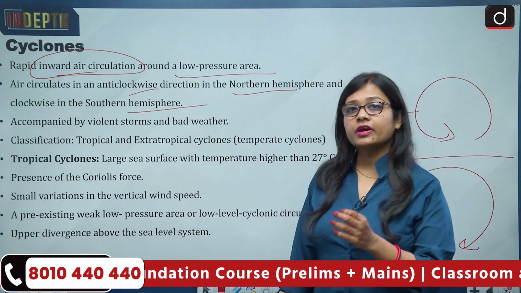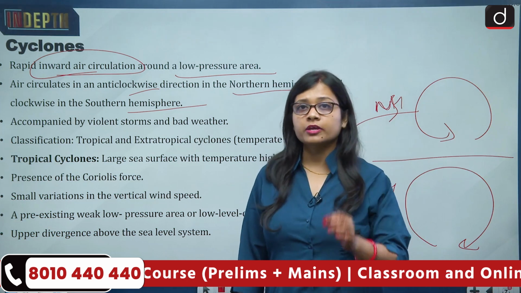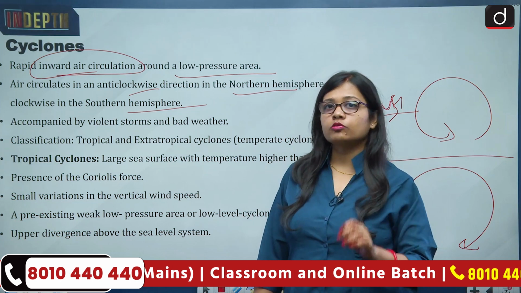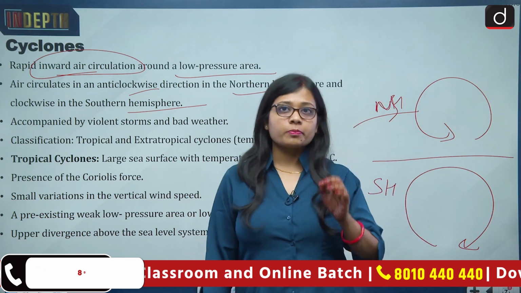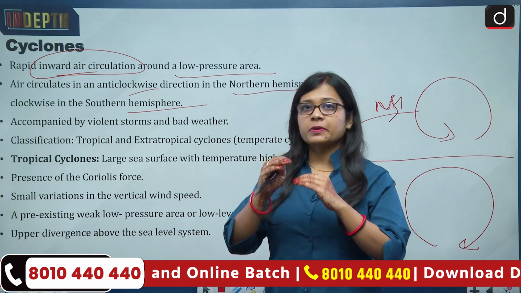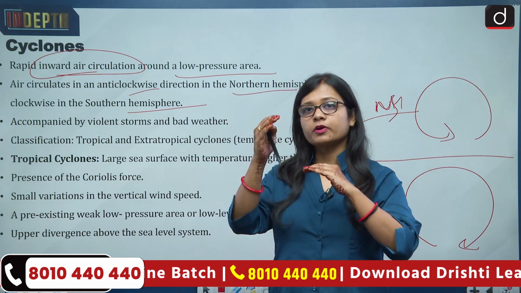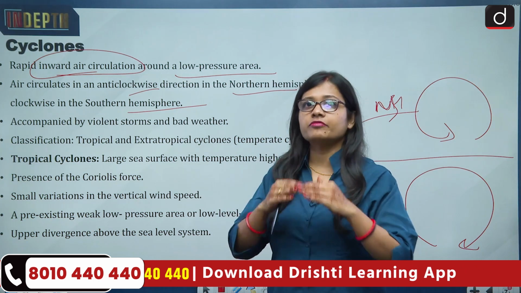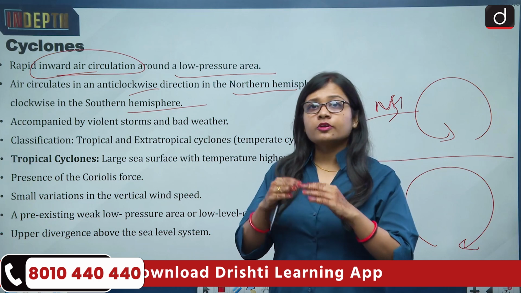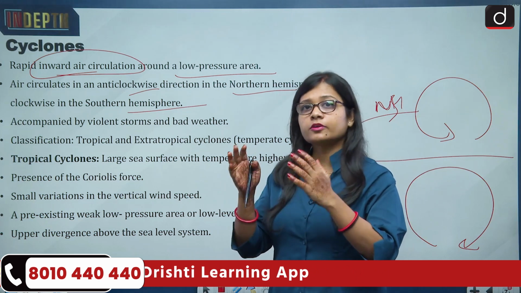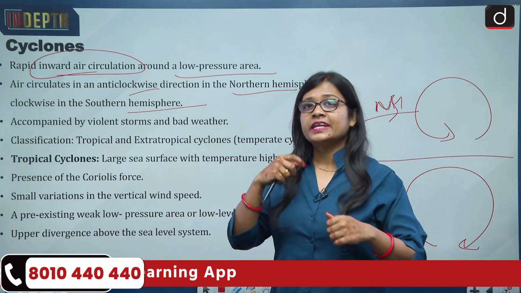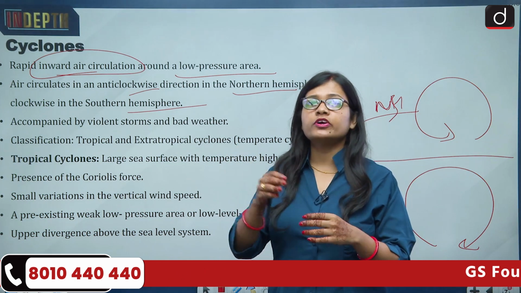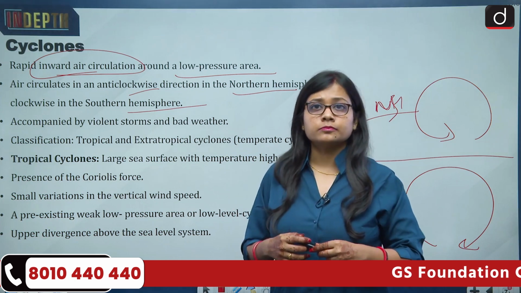Then if we classify cyclones, they can be classified into two types, that is tropical cyclone and extratropical cyclone. The tropical cyclone is the most common type and basically takes place in the tropical region, between the Tropic of Cancer and the Tropic of Capricorn, that is 23.5 degrees north to 23.5 degrees south. They basically need a large water mass for their origin, and then they move towards the coastline of any area.